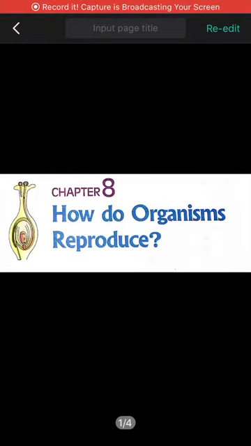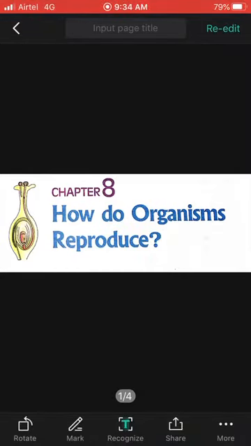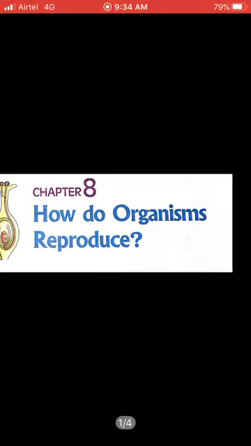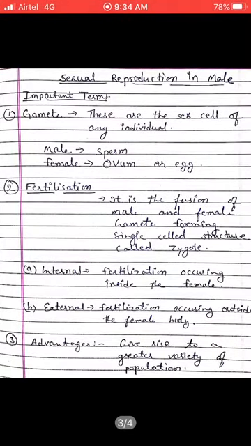Hello students, today we are going to share a new part of how do organisms reproduce. In this we are going to talk about the male reproductive system. As we all know, it's a half part of the reproductive system, human that is animal reproductive system. So we are taking it part by part. Now in the human male reproductive system we will be discussing some terms so that it will be more understandable to you.